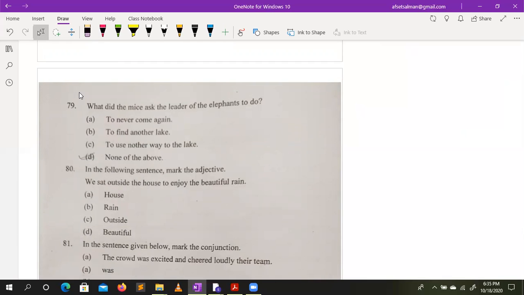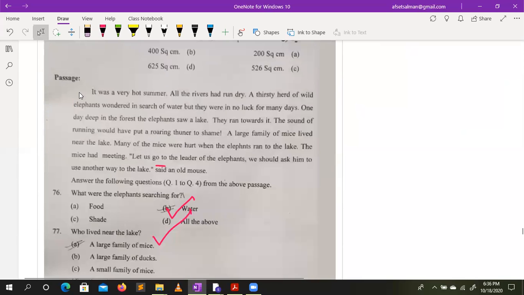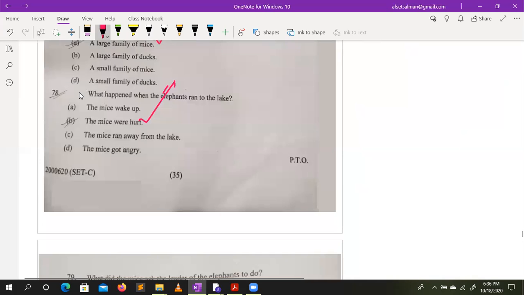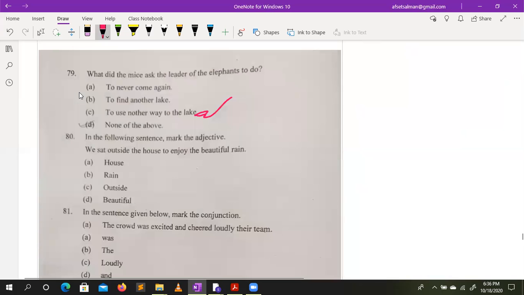Now 78. What did the mouse ask the leader of the elephant to do? Actually, here is a correction in the question. In question number 3, if you will see, 79 option C: to use another way to the lake. If you will go back to the paragraph, you can see, let us go to the leader of the elephant. We should ask him to use another way of the lake. But here it looks like A is missing during the typing. So you can go ahead with C or D. It's all about the exam because it's a correction in the question. If it's a typo, then C. Else you can go ahead with D.